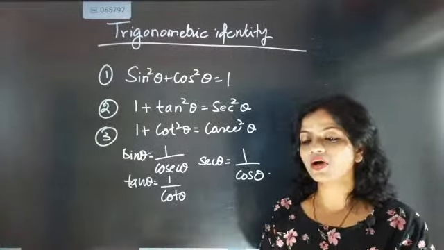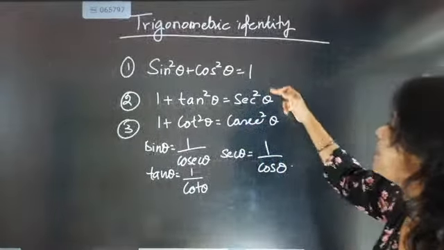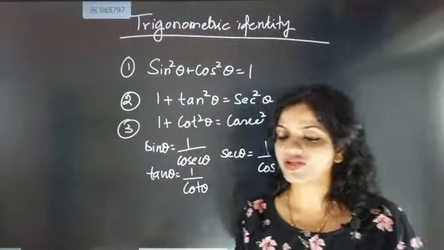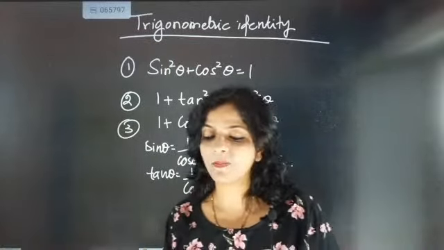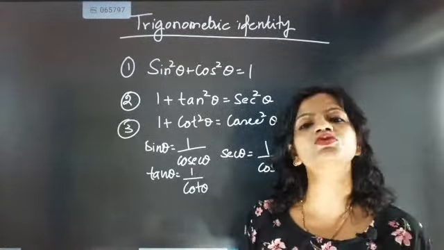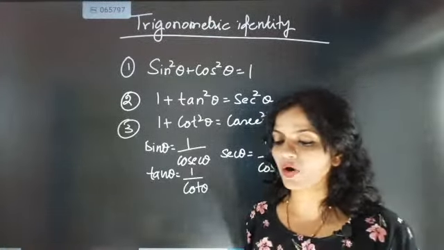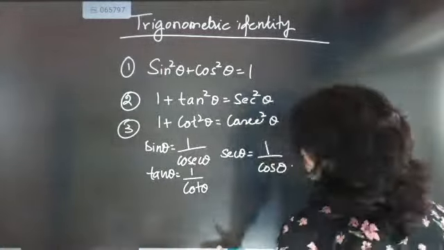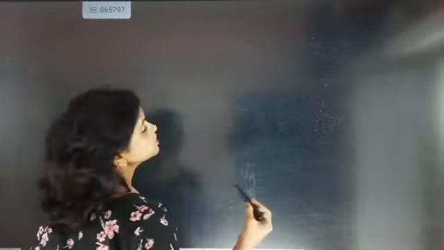So now look here. Exactly what we are going to do is, we are going to use 1, 2, 3 and this reciprocal part to solve questions. Fine. Now what should be the best way to proceed and how to solve the question? That is the most important thing here. So shall we start doing it? Okay, fine. Now first question based on the identity formula. So I'll just say how to write in the best way for board examination.